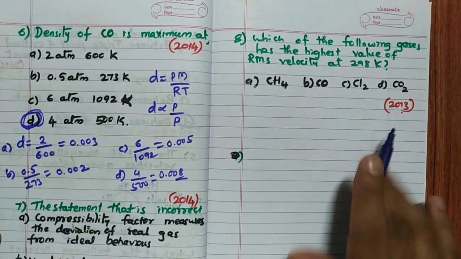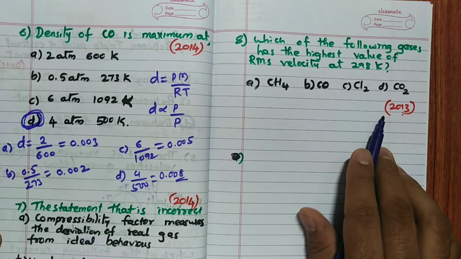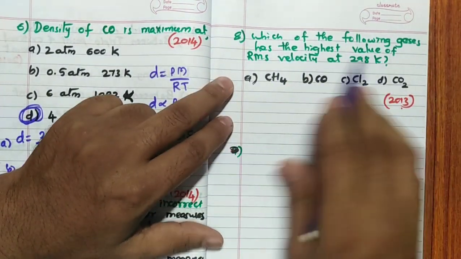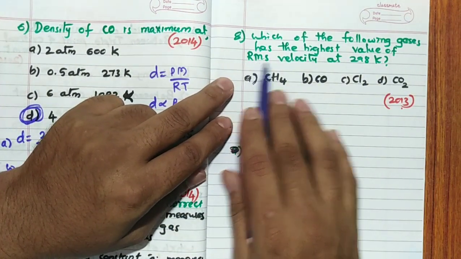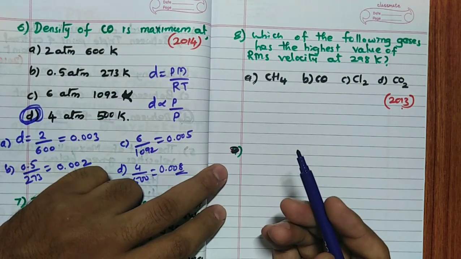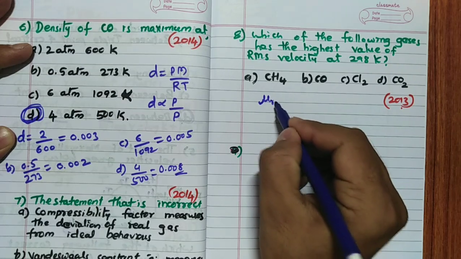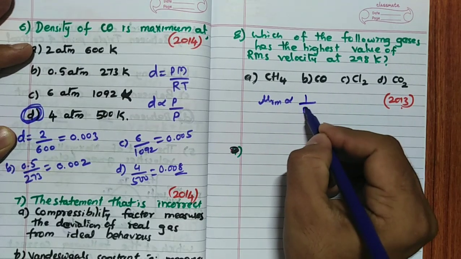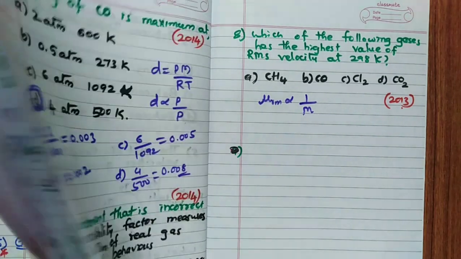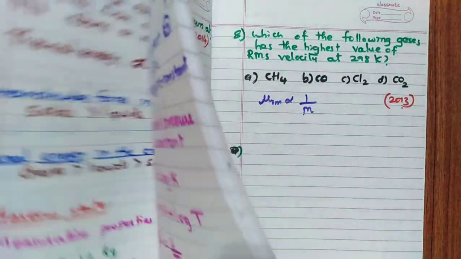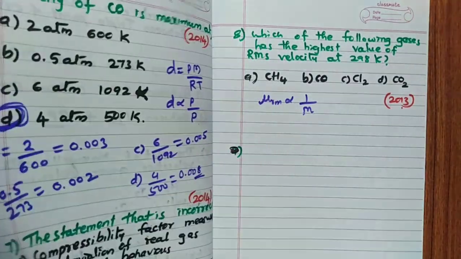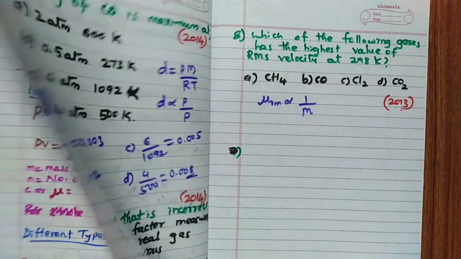The last question, 2013, 2014, it is. Which of the following gases has the highest value of RMS velocity at 298 Kelvin? So very simple question. Already I have told, u of RMS is inversely proportional to molecular mass. Correct? Inversely proportional to molecular mass. Already I have explained.